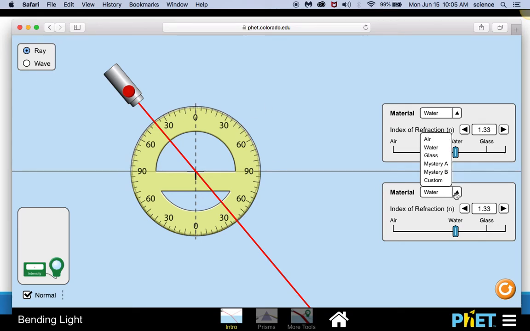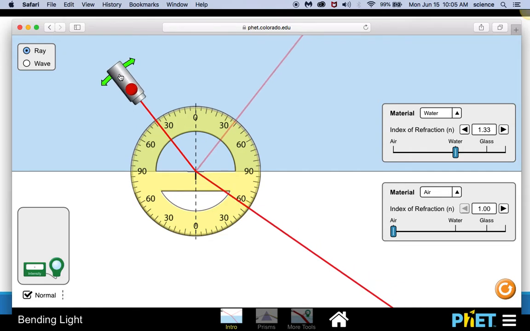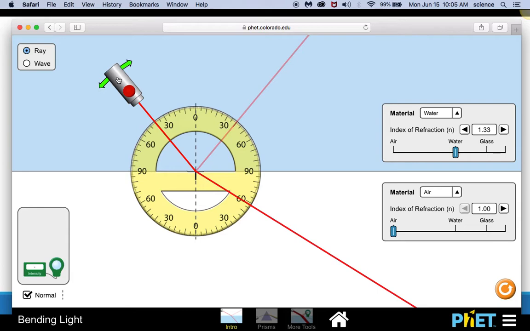Okay, so now I'm going to make this air down below. And so the light comes in. It's starting in water at 40 degrees. It hits that surface. Some of the light reflects off at 40 degrees, and some of it bends into the air, and this is about 60 degrees. I guess it's just a matter of me getting it exactly right, but anyway, we get the idea that it's right around 60 degrees.